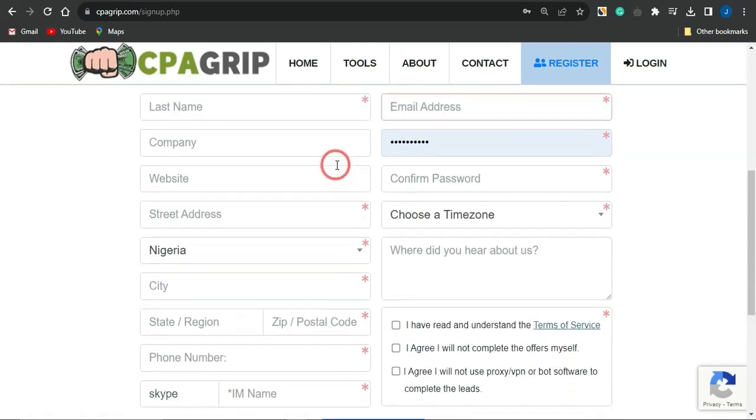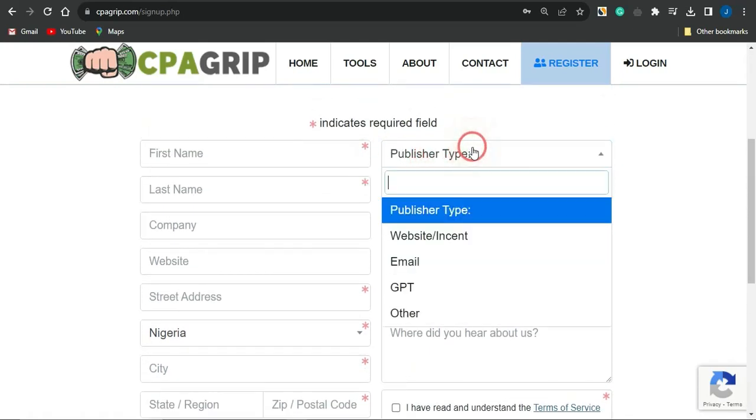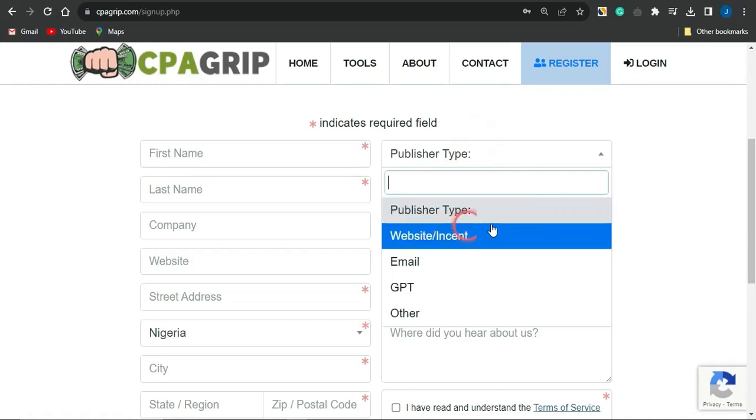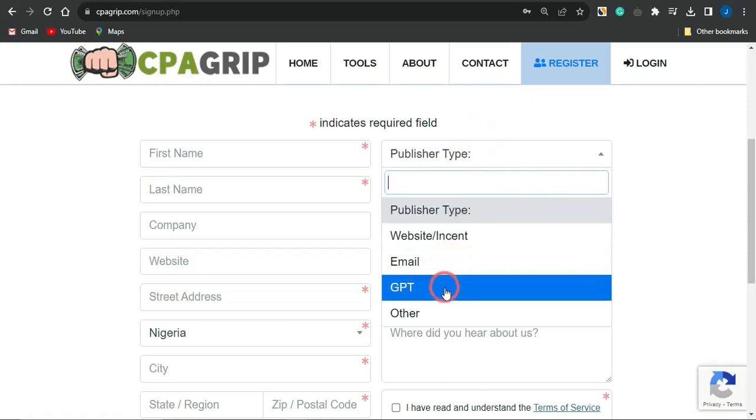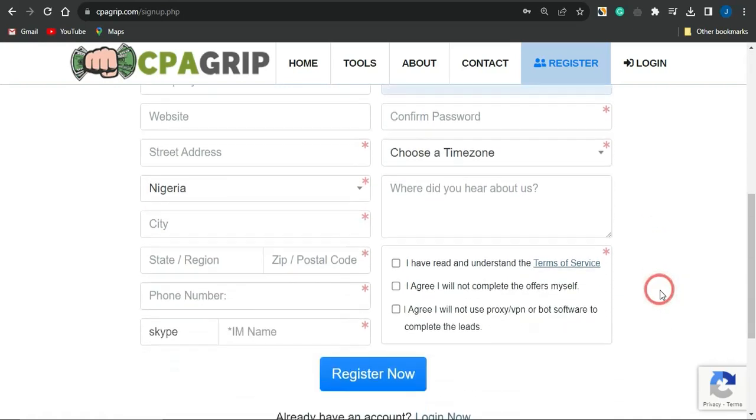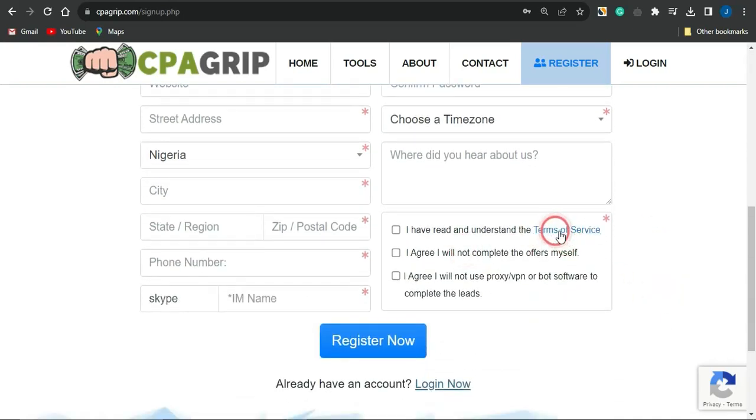And you can go to this section which says publisher type, and either select the website / license or the GPT. If you do select that, it helps you get your account approved almost immediately. You can read through the terms of service by clicking on this icon, and then simply check all these boxes to agree to the terms of service before registering for this platform.